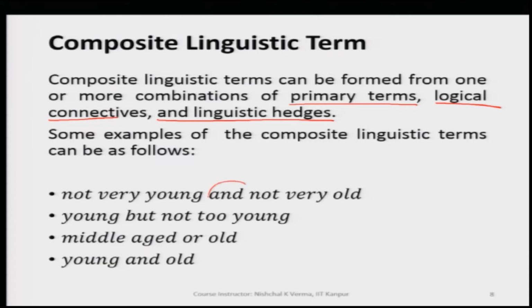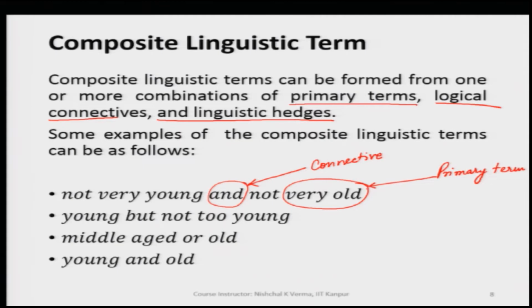So, here we have 'and' as the connective, and the primary terms are basically young and old. So, this is the primary term.